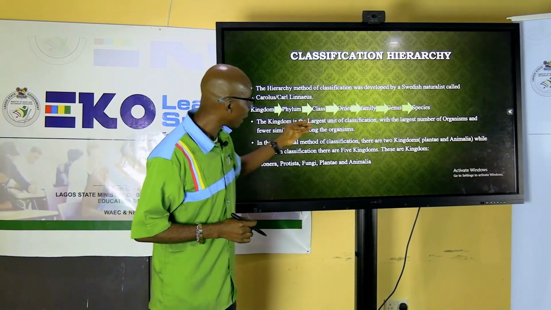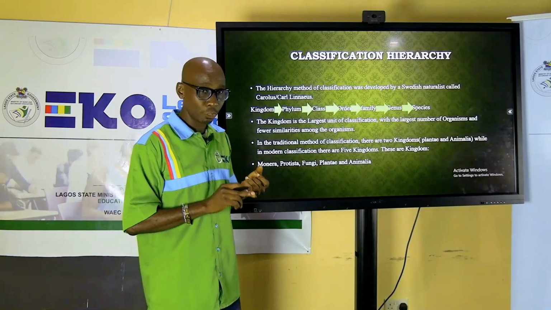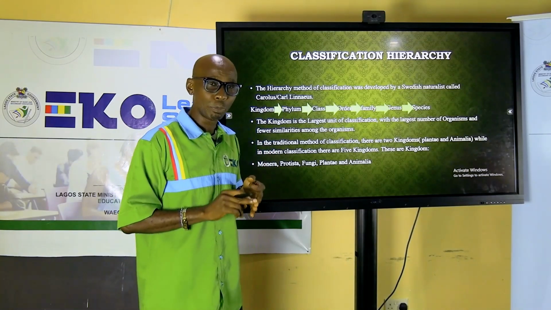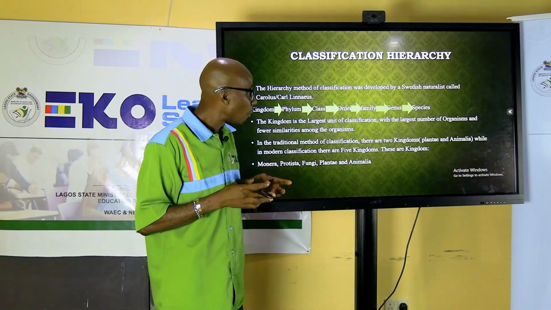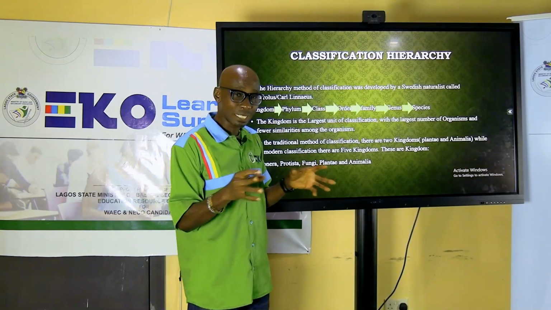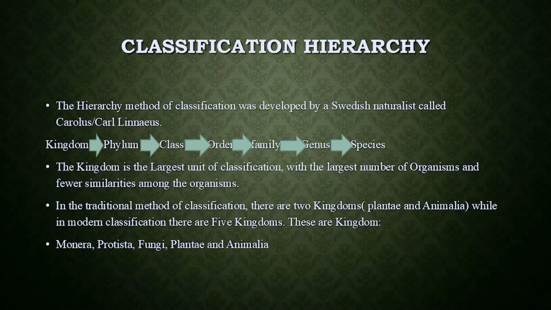The kingdom is the largest unit of classification. That means it has a large number of organisms. A dog, a rat, human being, goat, all of us are animals. Now compare all those animals with just human being. The kingdom has the largest number of organisms.